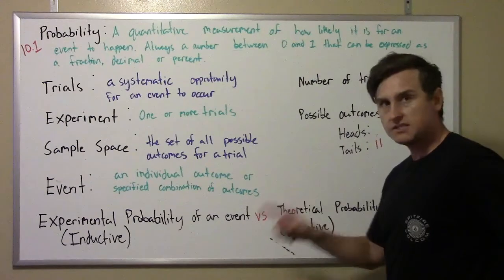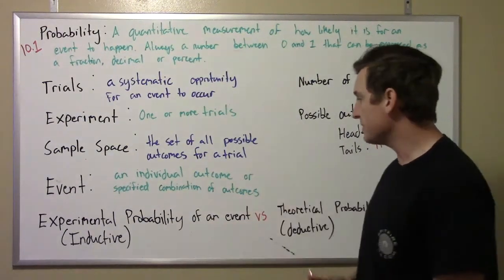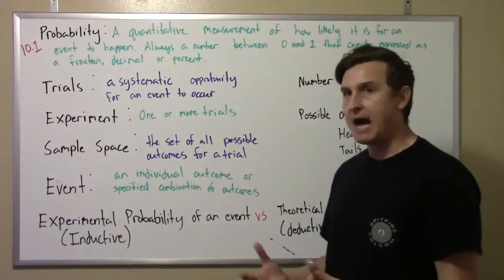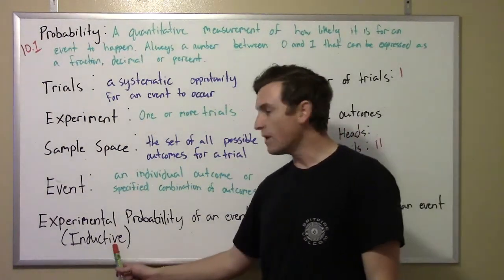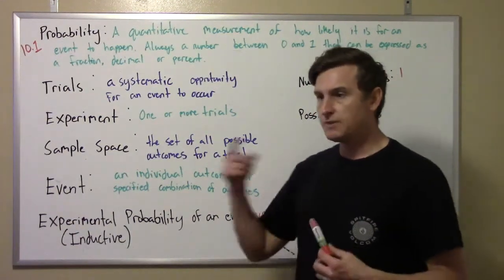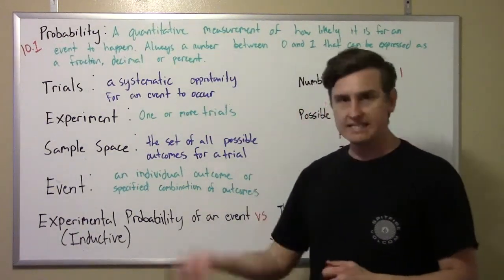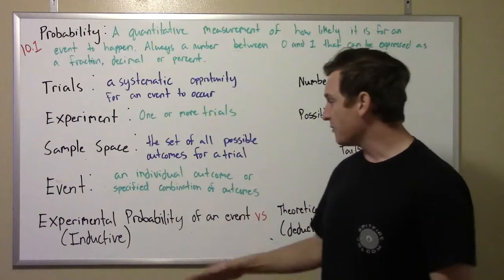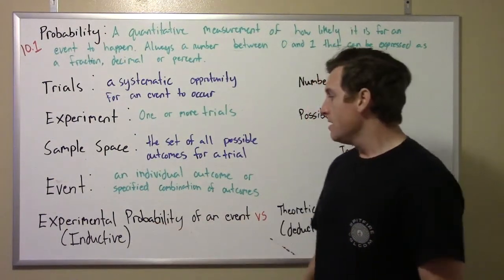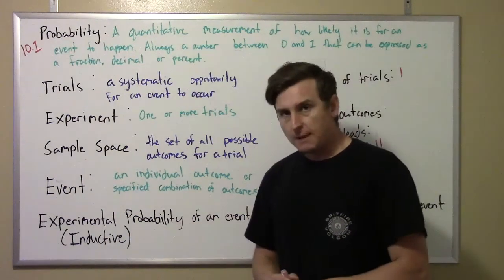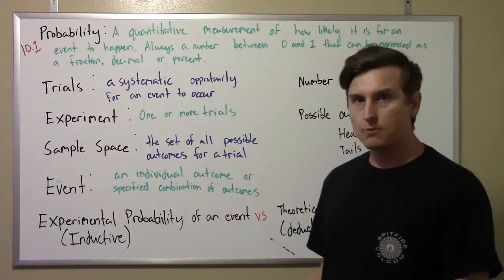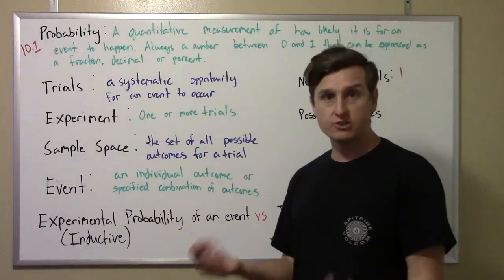Right now, though, let's just take a look at experimental probability. So we talked about making a conjecture, looking at patterns. If you remember from way back in reasoning, that's inductive reasoning. We're doing a bunch of trials, we're looking at data, we're observing, and we're going to see if we can see a pattern. The way we get an experimental probability is to just determine how many times we got the outcome we're looking for over how many trials.